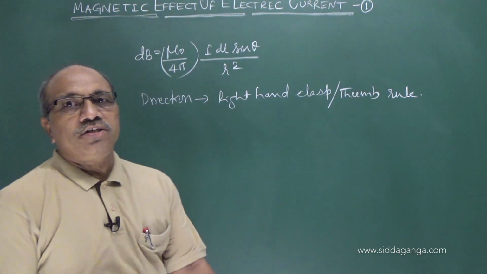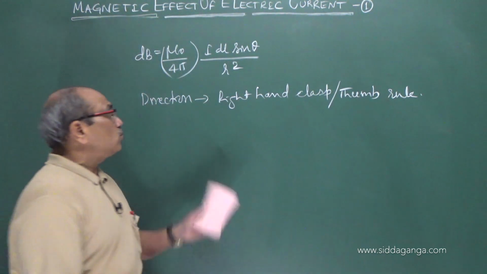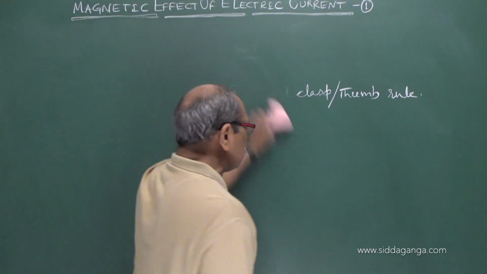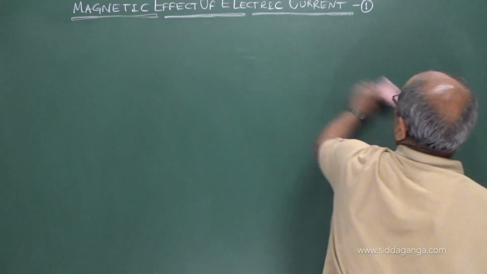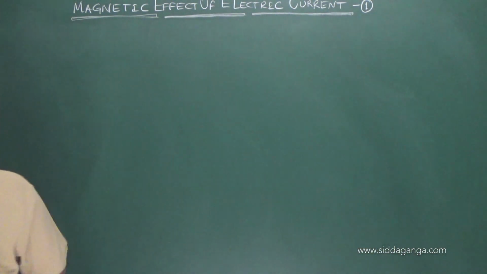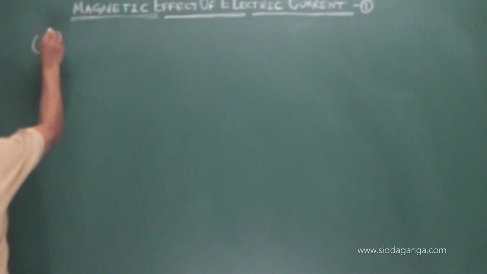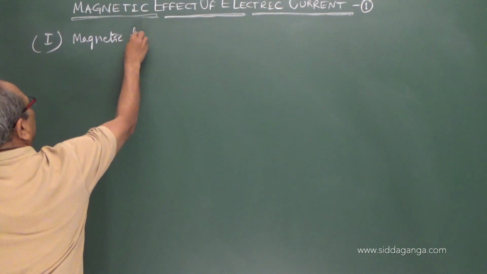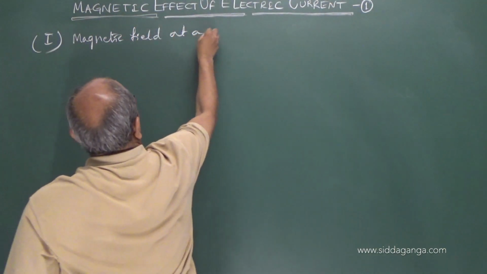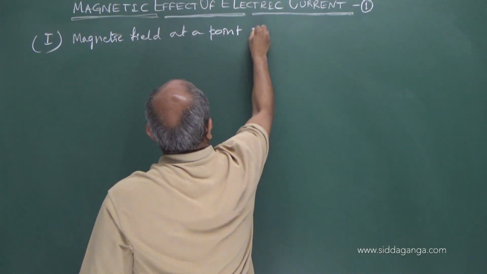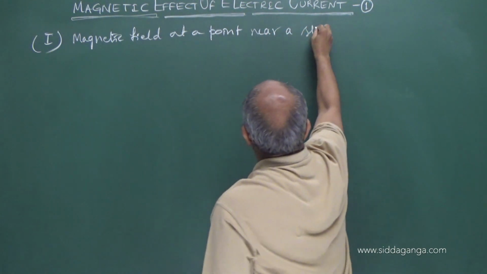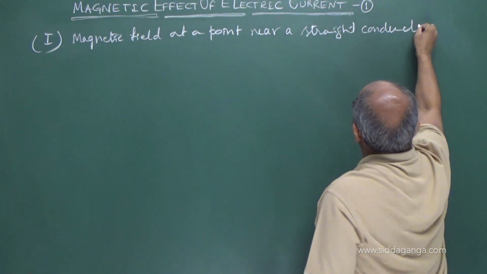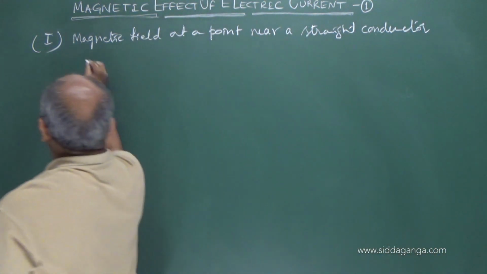With this, one application I am coming to is finding the magnetic field due to a straight conductor. First, the magnetic field at a point near a straight conductor carrying current.